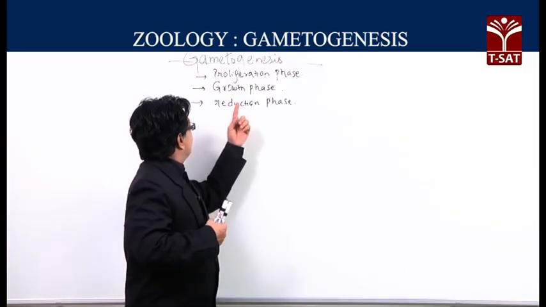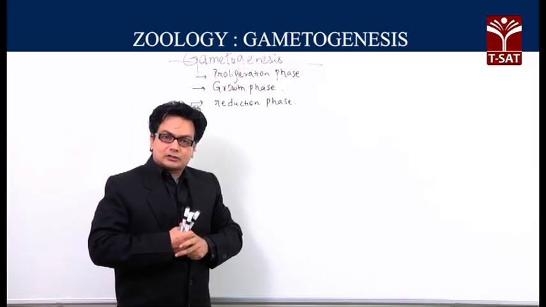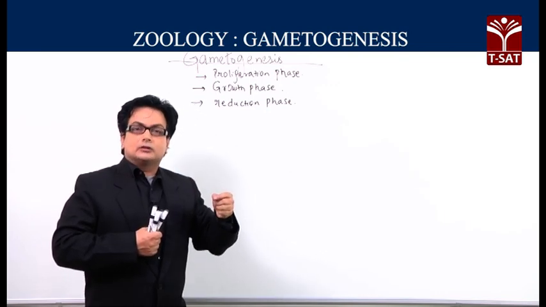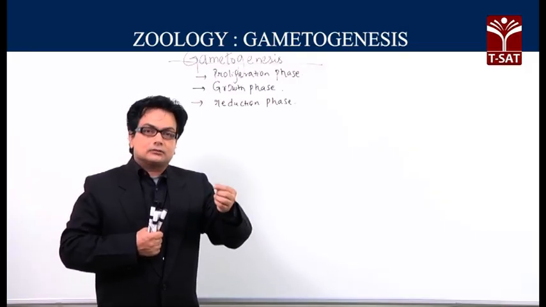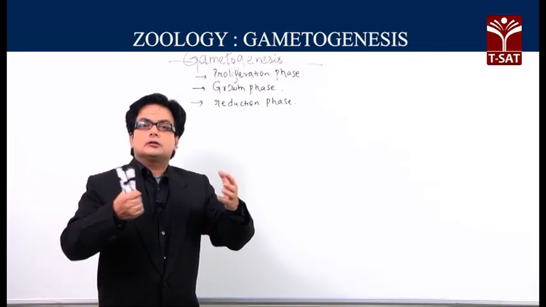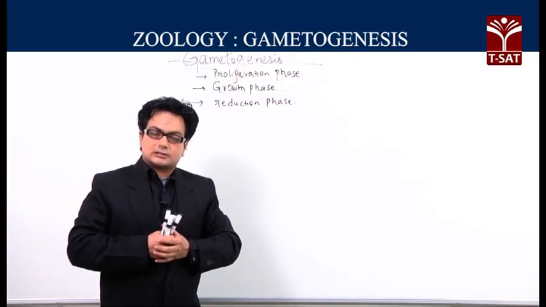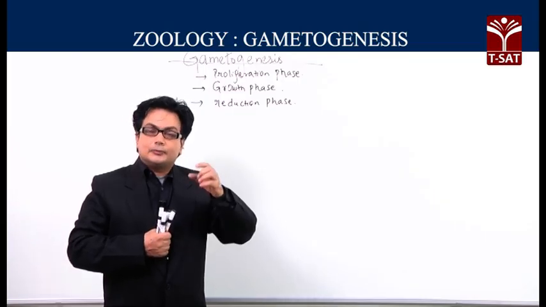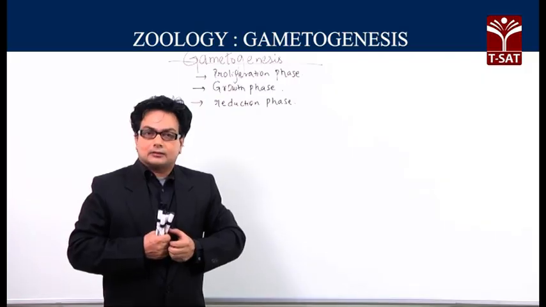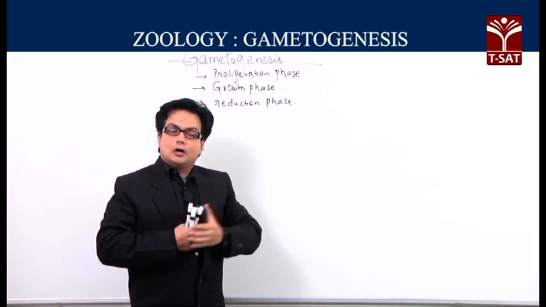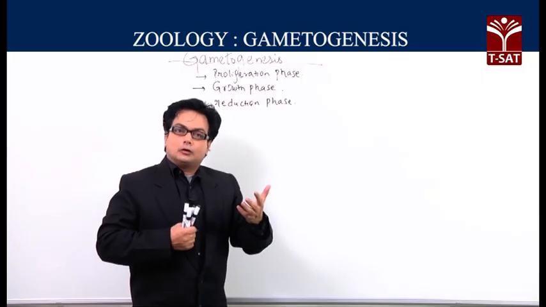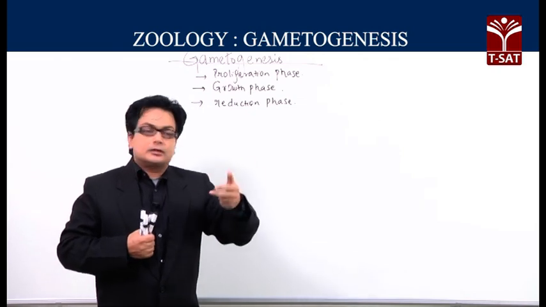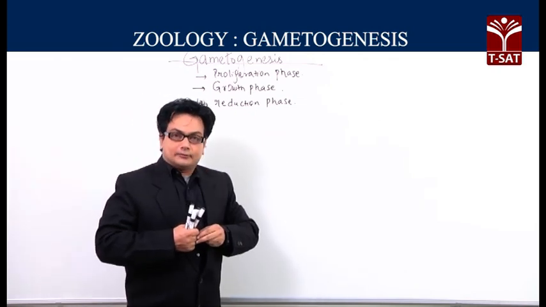So, in the very first part called the proliferation phase, the germ mother cell performs mitotic divisions several times, and that results in the production of numerous germ mother cells, and some of them increase in size, and that increase in size of the mother cell can be called the growth phase. Once the mother cell completes the growth phase, the diploid mother cell will enter into the next phase, which is called the reduction phase.